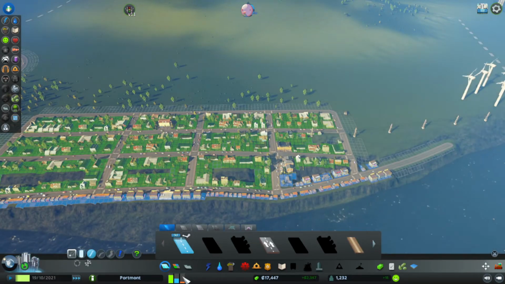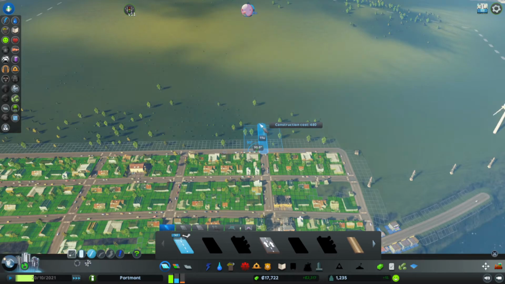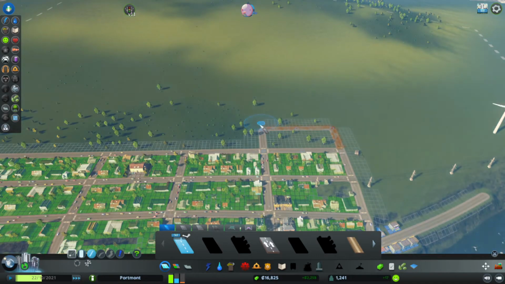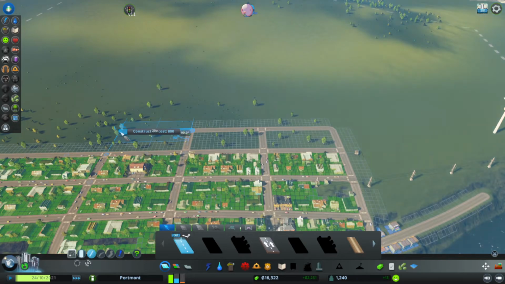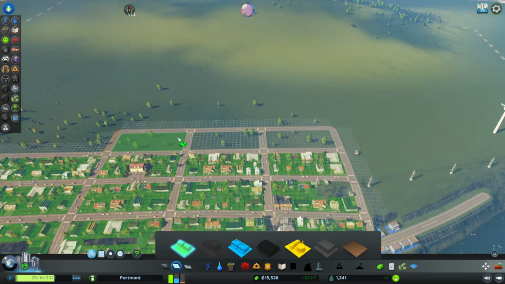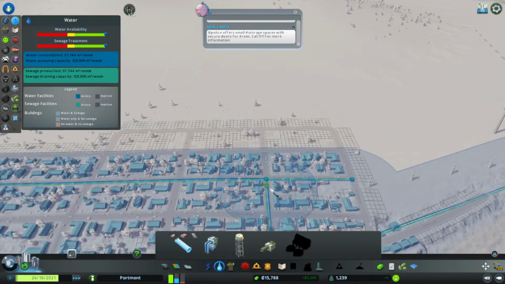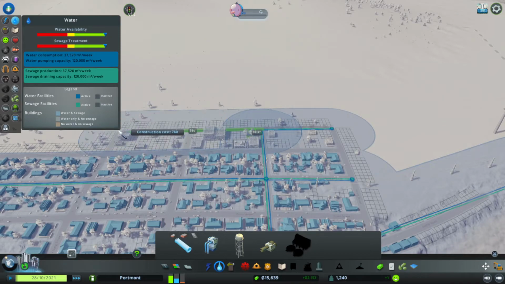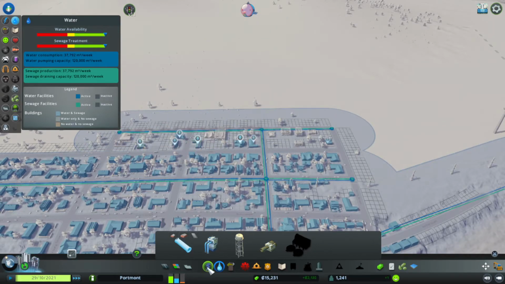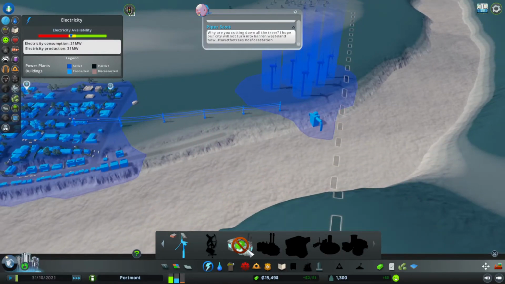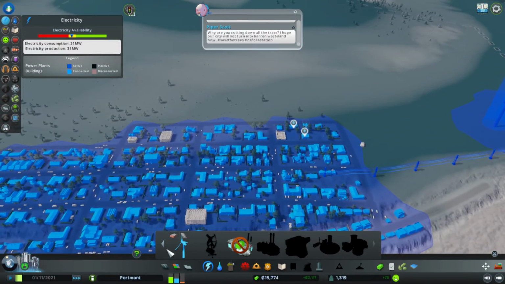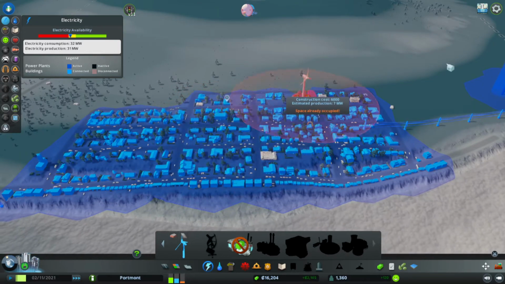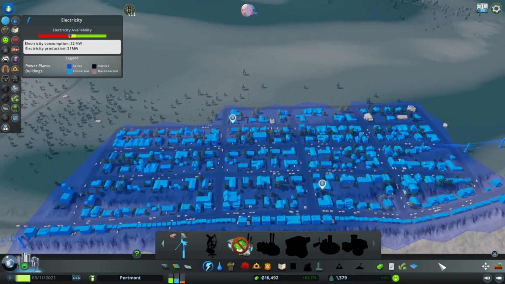Alright, the demand for housing is going crazy. People want to live in our city. Unfortunately, we cannot support all the people that want to live in our city. But we're going to keep expanding and hope that the winds pick up. Make sure we've got water. This concerns me a little bit, especially with these new houses going in. A little bit of trouble.